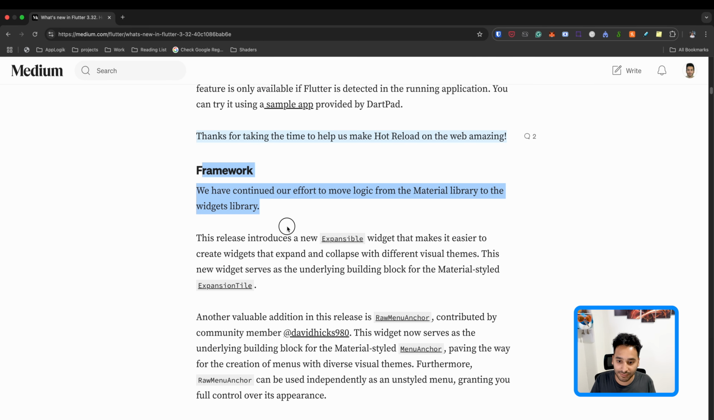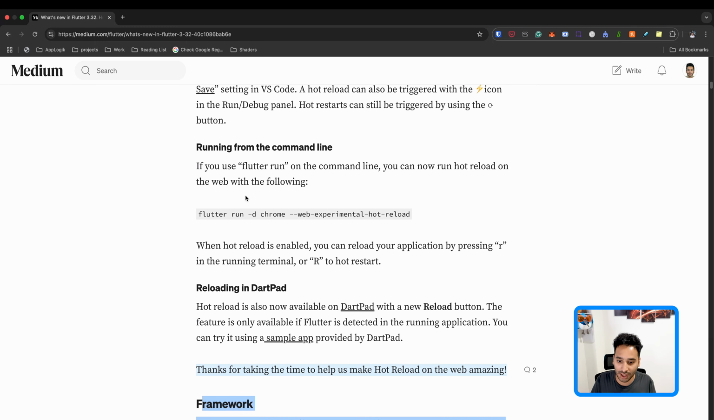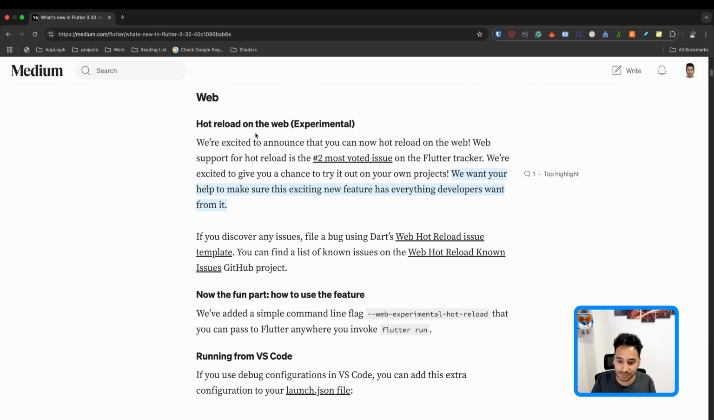Here we have some framework changes. On top we don't have anything special.